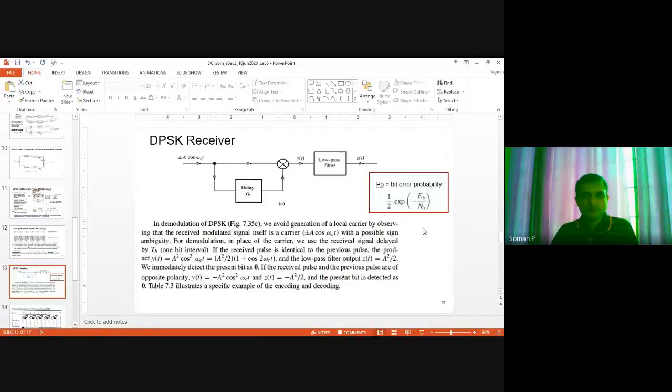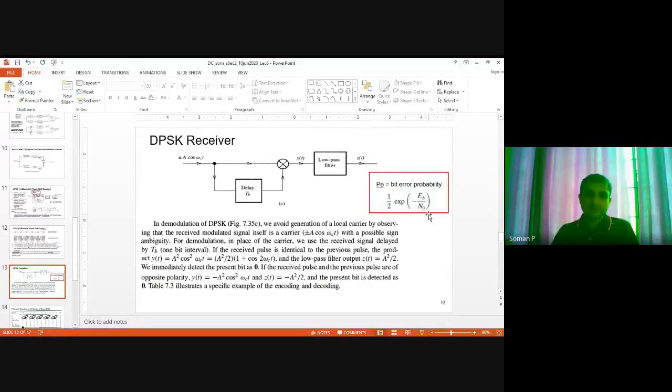And we'll not go through the derivation of the probability of error. That is not mentioned in the syllabus. But the value is half e raised to minus Eb by N0. It does not have an error function. It is just half e raised to minus Eb by N0, the probability of bit error. Although in the BPSK, it is half error function of root of Eb by N0.